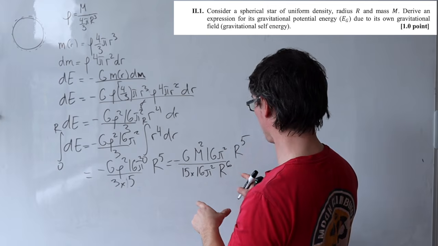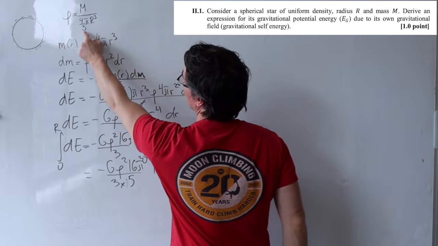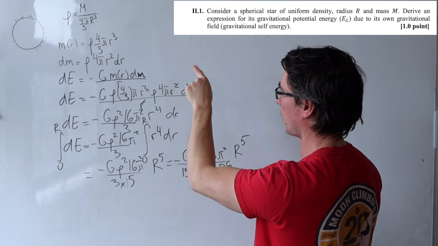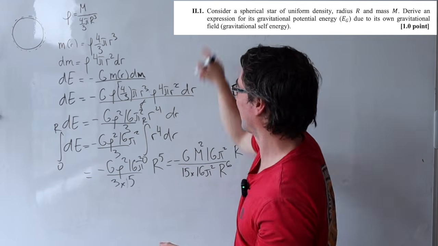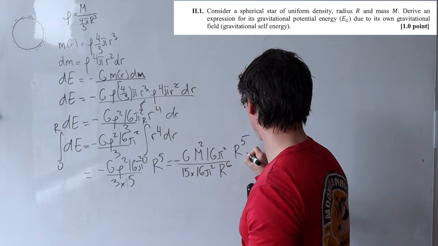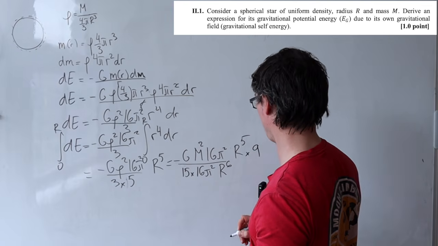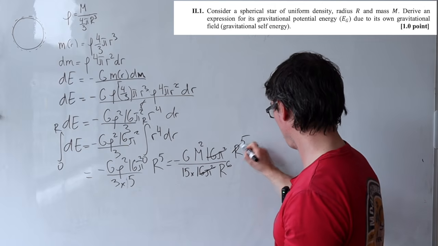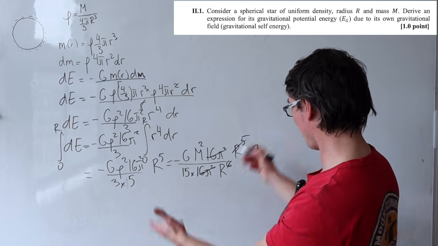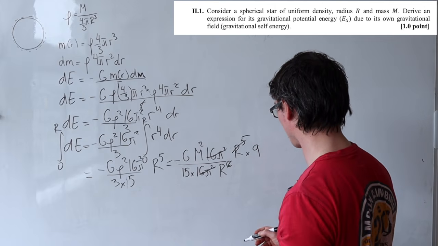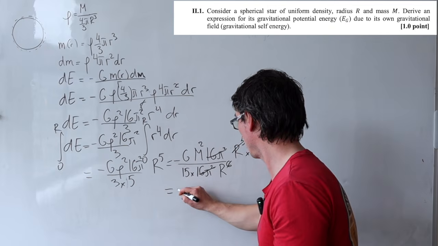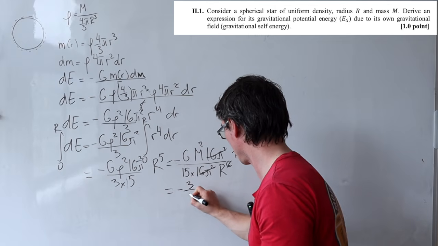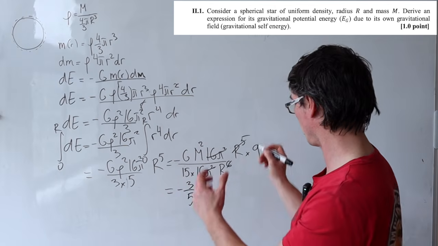I think that's right. The only thing that's missing is this factor of 3, which is going to appear at the top of the fraction. So this here should be multiplied by 9. Okay, the 16 pi's are cancelled out. This here cancels out. Almost everything here seems to cancel out. So what are we left with? Minus the 9 and the 5 should give me just 3 over 5 after dividing by 3.